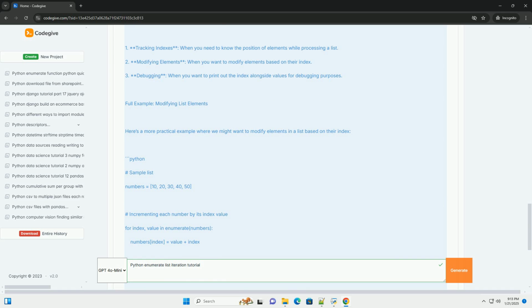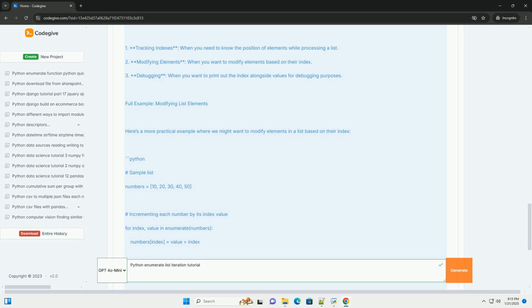Syntax. Iterable, the collection you want to iterate over, like a list, tuple, or string. Start, the starting index of the enumeration. Default is 0. Basic example. Let's look at a simple example of using enumerate with a list. Output. Starting from a different index.